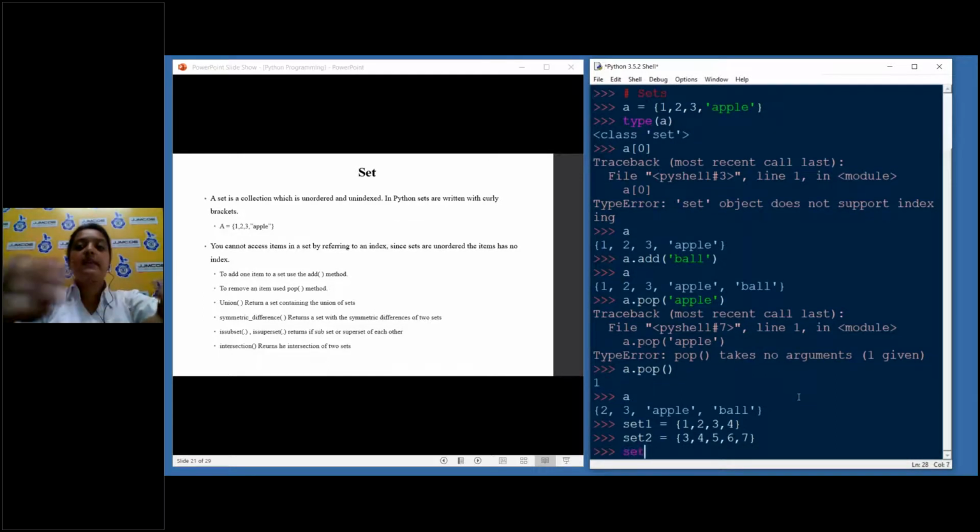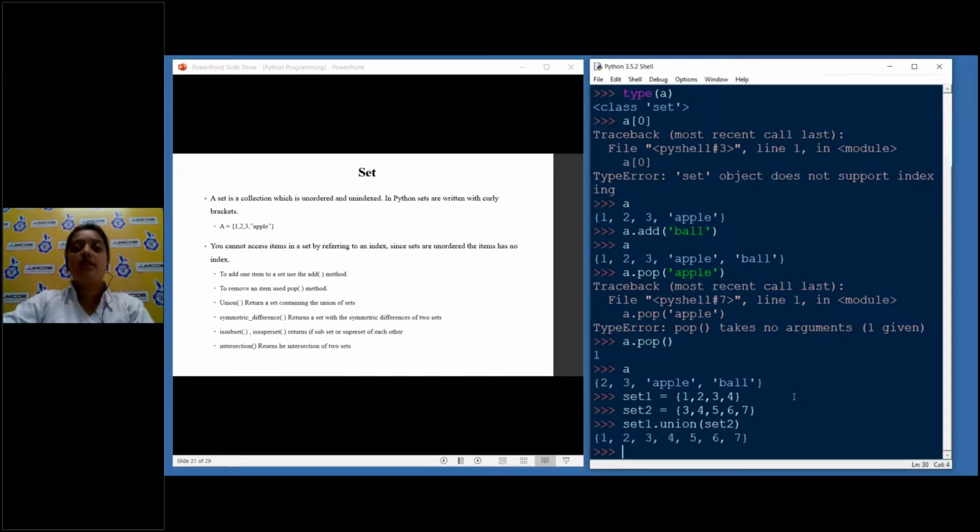Now if I do set 1 union set 2, I'll get 1, 2, 3, 4, 5, 6, 7. Because even in algebra, when we were learning this in class 11 and 12, we knew that union is all the values, and it will not take duplicate values. Even though 3 is in both, it will take it just once.